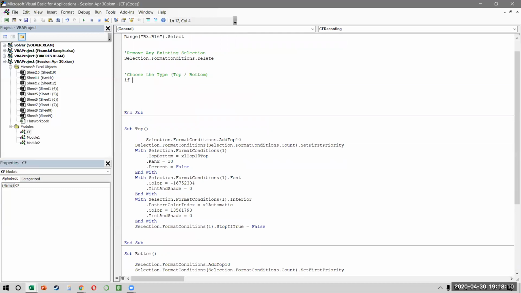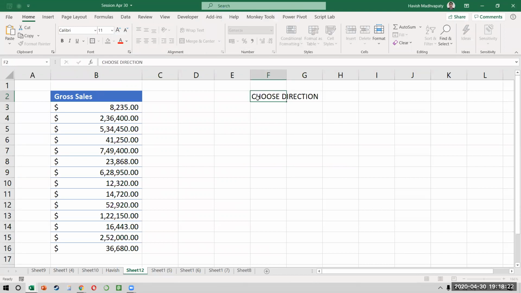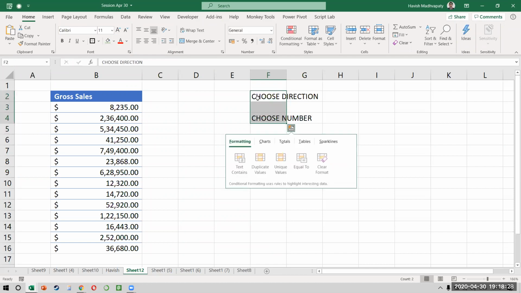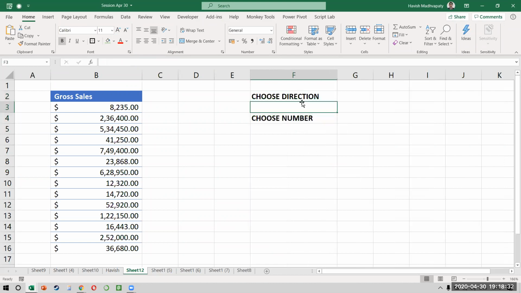Now I'm saying if the user is choosing top, but where is the user choosing it from? He has to choose it somewhere, no? So I'll create a cell called Choose Direction and another one called Choose the Number. If you notice everyone, this is green and this is also green.